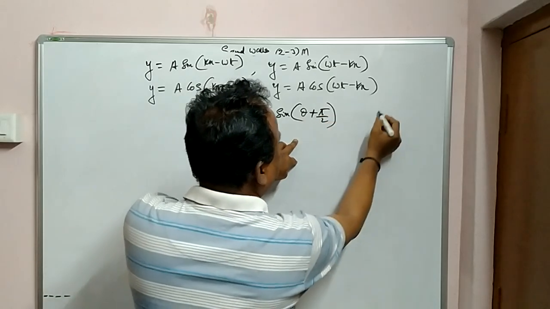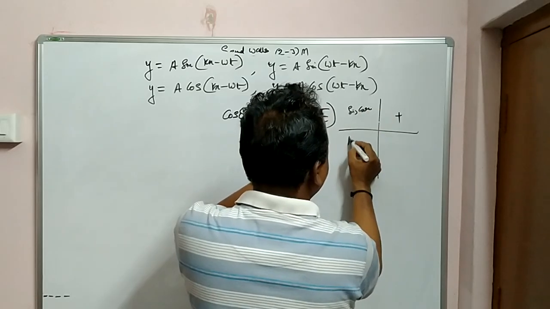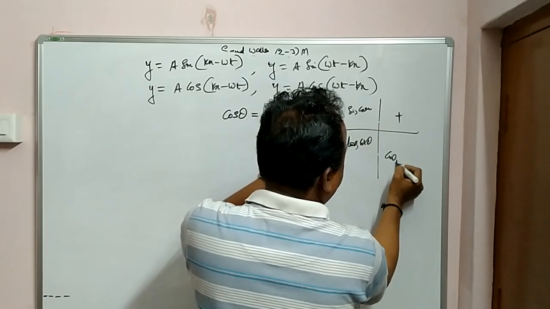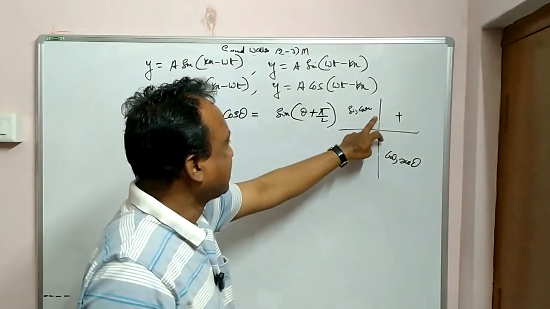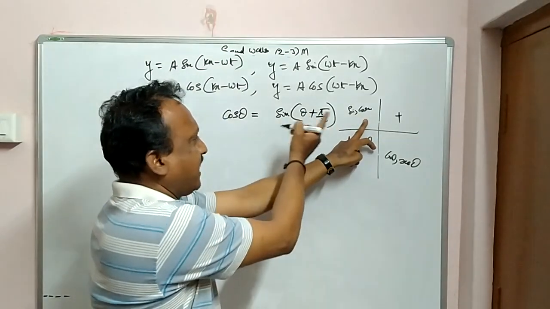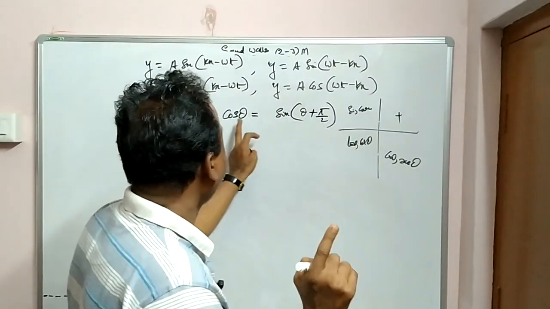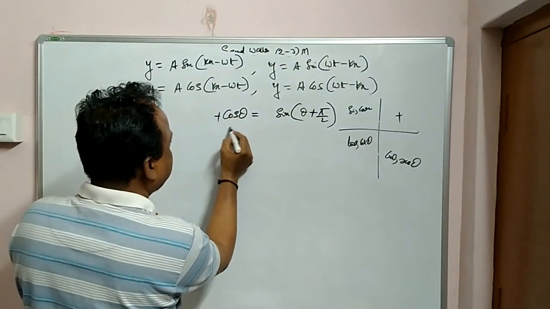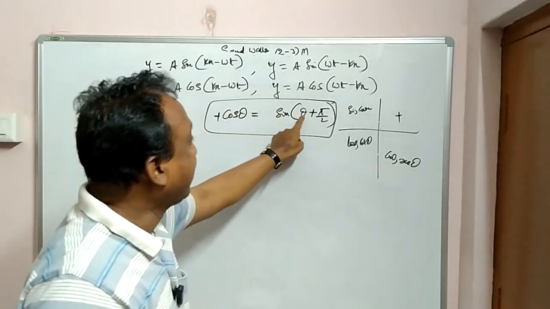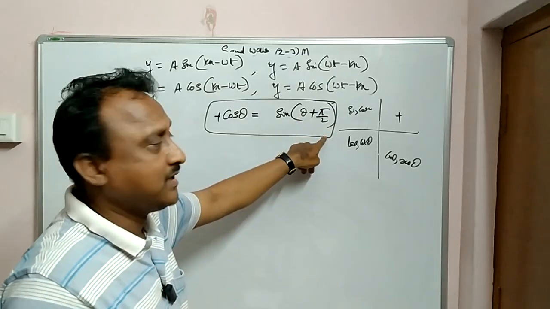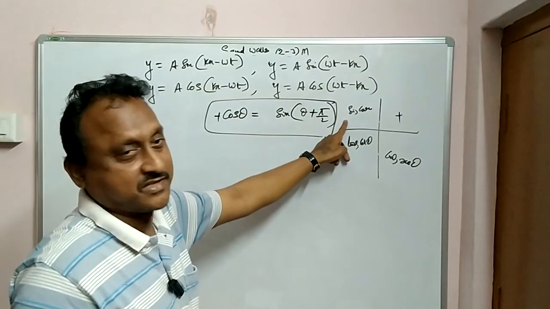Check once. In trigonometry, first quadrant all positive, in the second sin theta and cosec theta are positive, here tan theta and cot theta are positive, here cos theta and sec theta are positive. What is sin(90 plus theta)? Second quadrant. Sin(90 plus theta) in the second quadrant, so for sin theta we can write cos theta. And it is positive. So cos theta, I can express in this form: theta plus pi by 2, or theta plus 90, because sin(90 plus theta) in the second quadrant is cos theta, and it is of course positive.